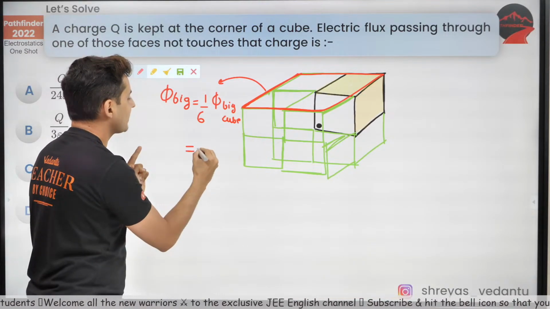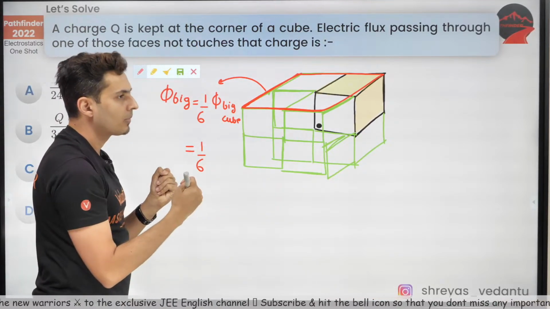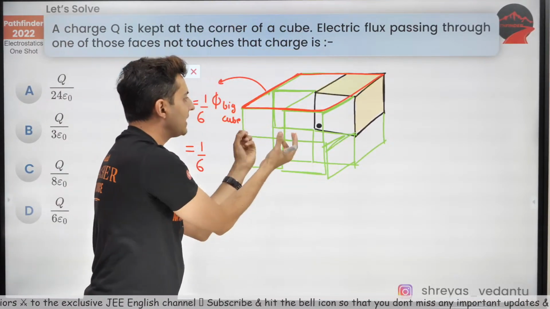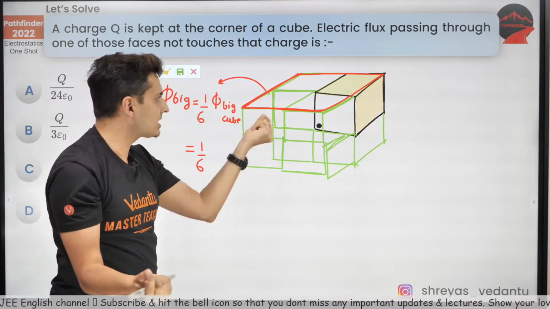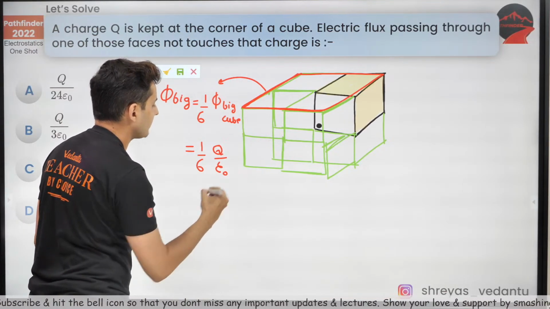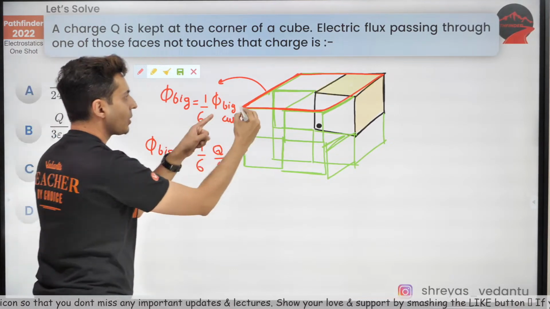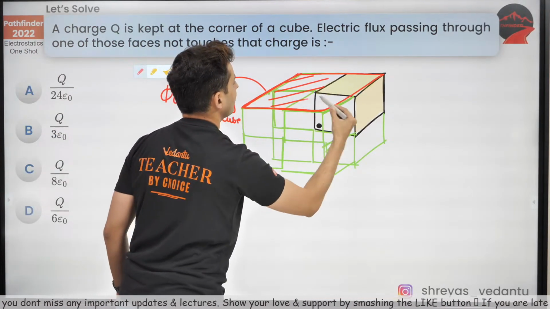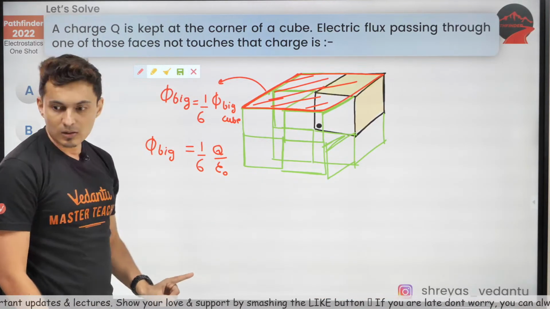Everybody clear about this? How much is the total flux passing through the entire big cube? It's a closed surface, so enclosed charge by epsilon naught, the enclosed charge is q. So the flux through that big surface is 1 by 6 q by epsilon naught.